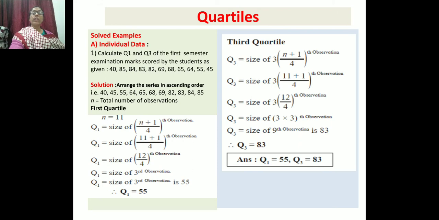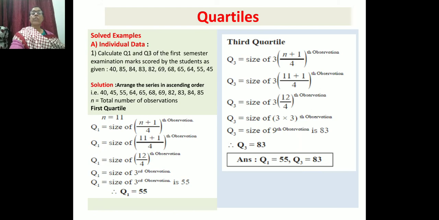So Q1 is equal to size of (11 plus 1) upon 4. 11 plus 1 is 12, divided by 4. We get 3, the third observation.